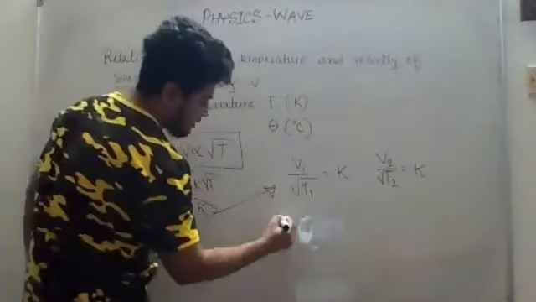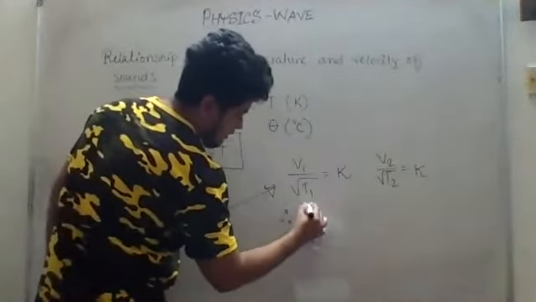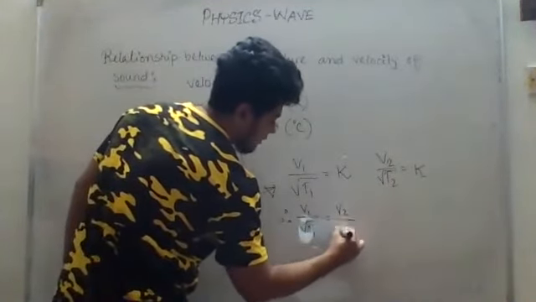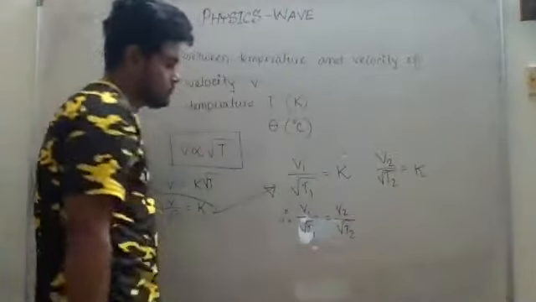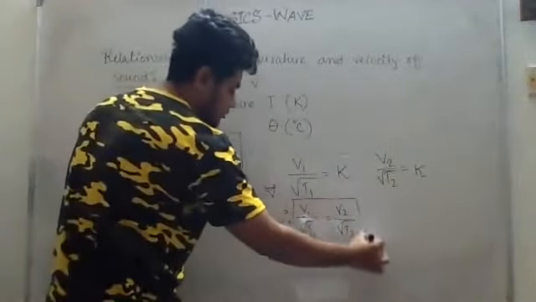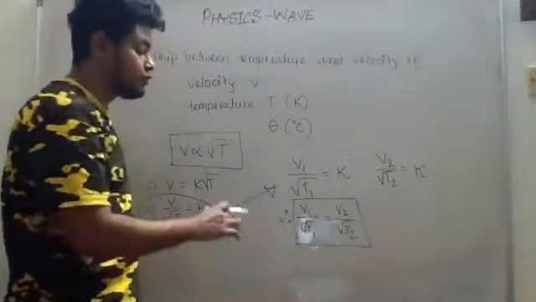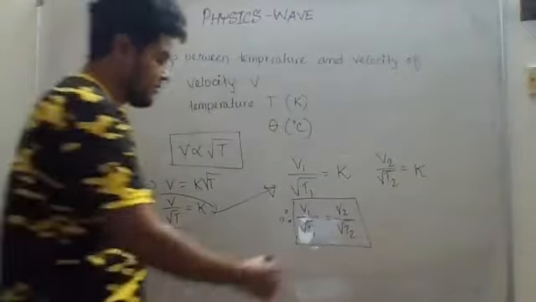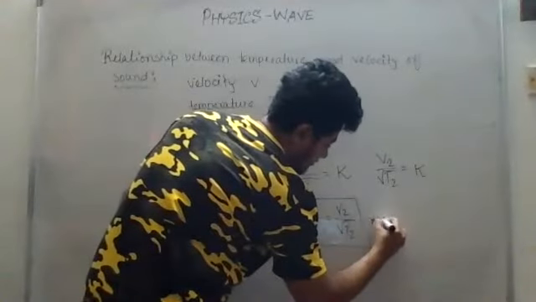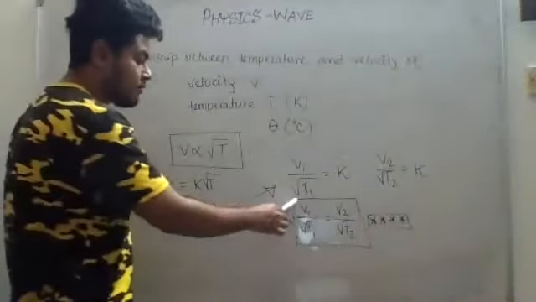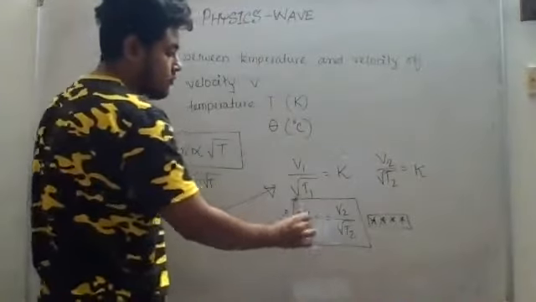So from here, can I write V1 by root over T1 is equal to V2 by root over T2? This is our main equation that we are going to use in case of finding the velocity. I will put some star mark. This is very important. V1 by root over T1 is equal to V2 by root over T2.